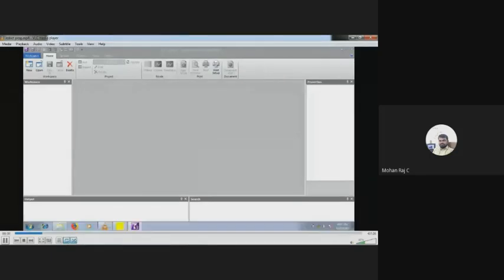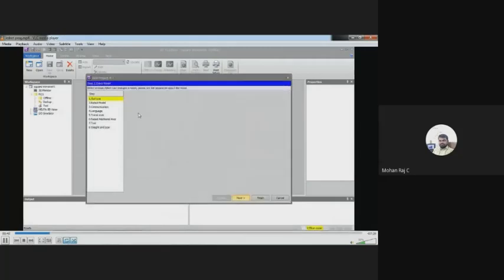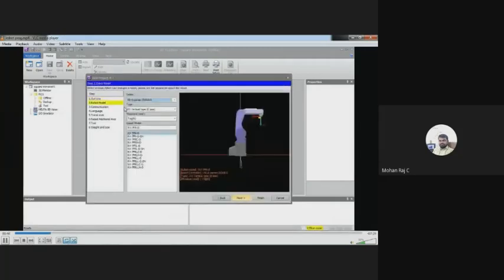After creating that, it will ask you to enter the following details. You have to choose type of robot and payload, everything. Here the project name, you can change it as you wish. And the second thing, it will ask you to choose the series. What type of controller is used? We are using CR750 Q series controller.